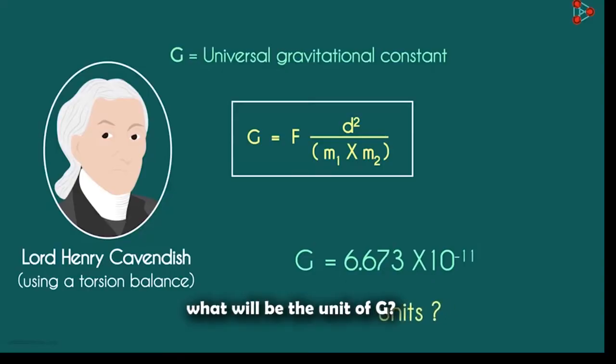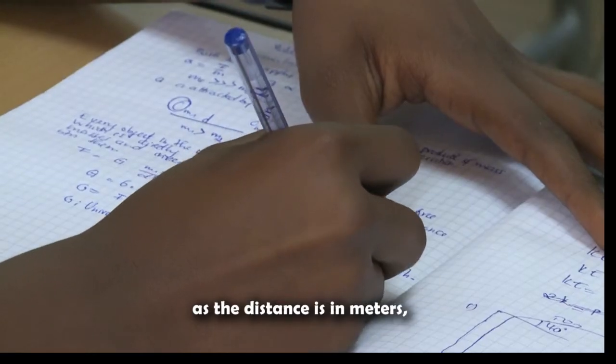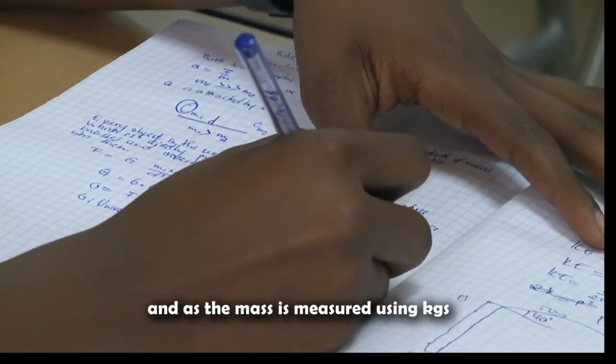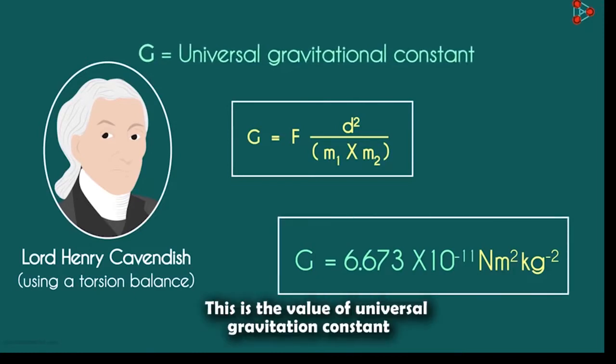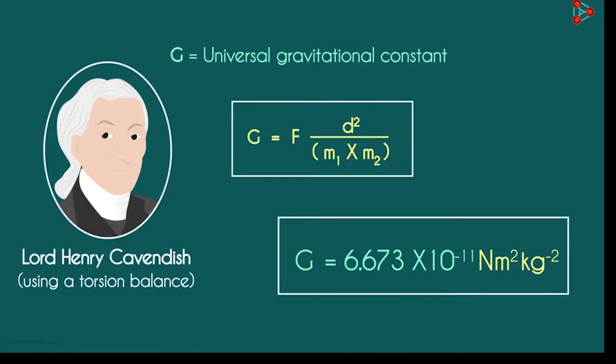What will be the units of G? Force is in newtons. As the distance is in meters, we have meters squared. And as the mass is measured using kilograms, we multiply this with kilograms raised to negative 2. This is the value of the universal gravitational constant.